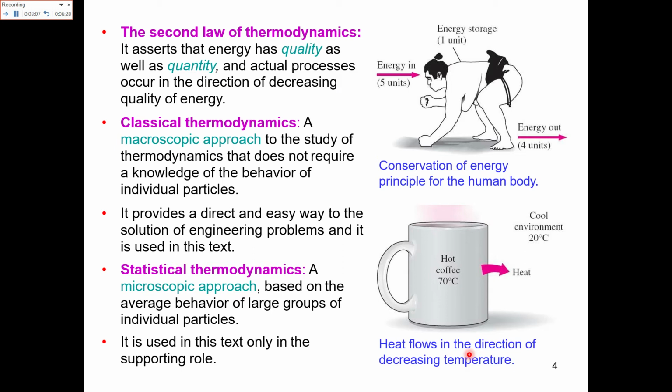So by this example, we can also define a third way to define the second law. We can say that the temperature of a body always decreases, or the heat flows from the hotter body to the colder body. So these are basically the ways you can define the second law of thermodynamics.